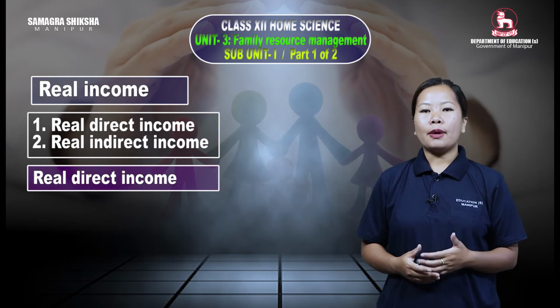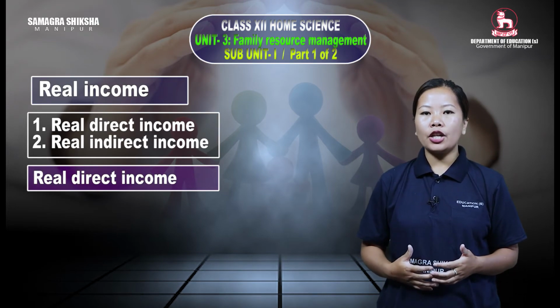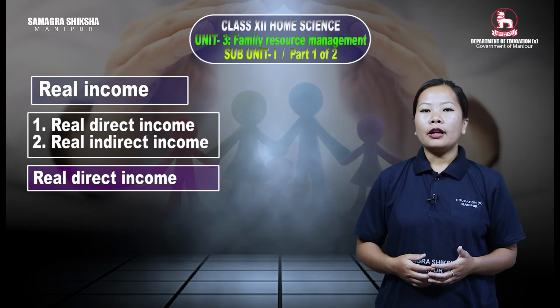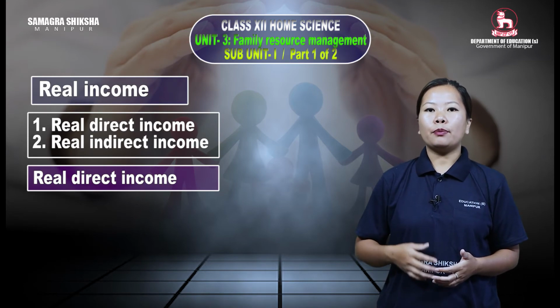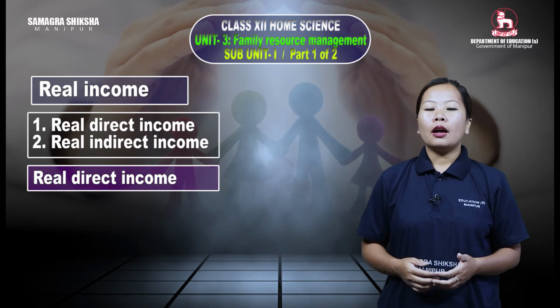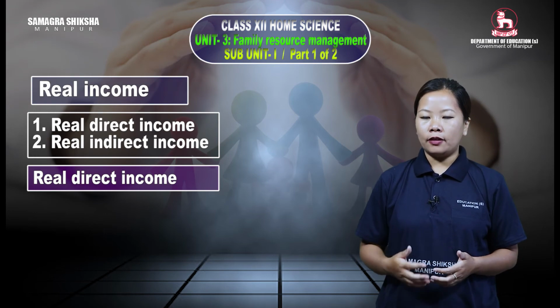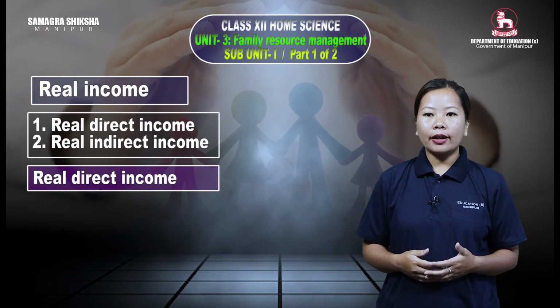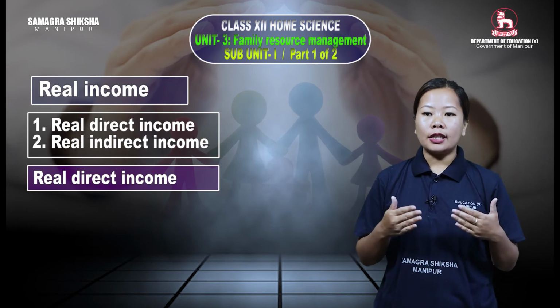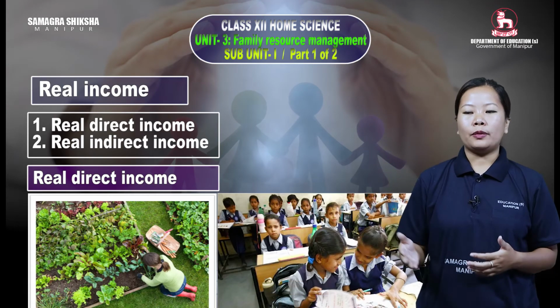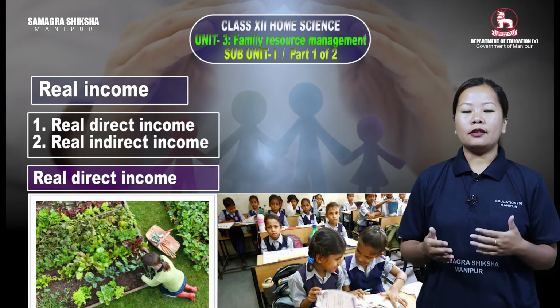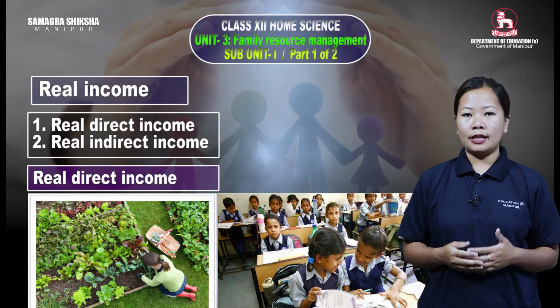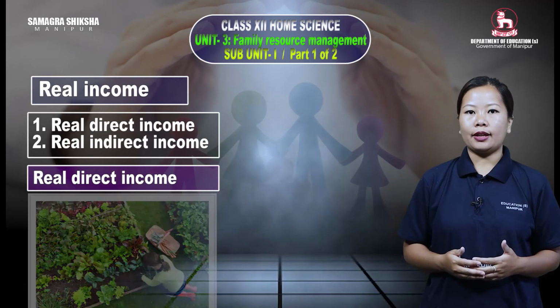Real direct income hairkanda akoigi knowledge, skills, or the free services provided by the hospital or akoigi free education given by the government. These are also considered as a real direct income. Example hairkanda akoigi kitchen gardening or somdana example the free education given in a government school. This comes under real direct income.